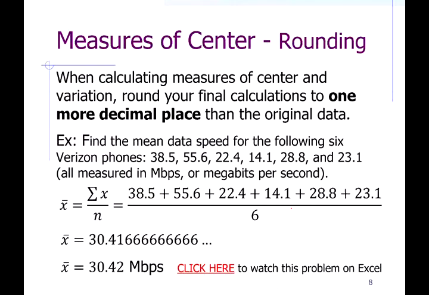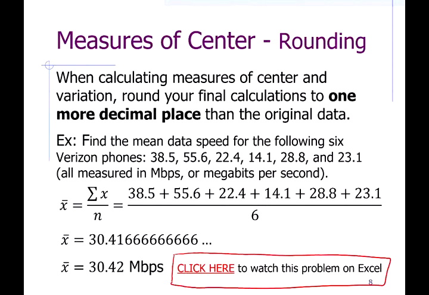But what if we had 600 numbers? So that's approximately 3,000 keystrokes. For larger data sets, the use of a handheld calculator becomes more and more cumbersome, and then it becomes logistically impossible. So in my notes, if you click here, it will take you to my YouTube video where I work through this problem on Excel.